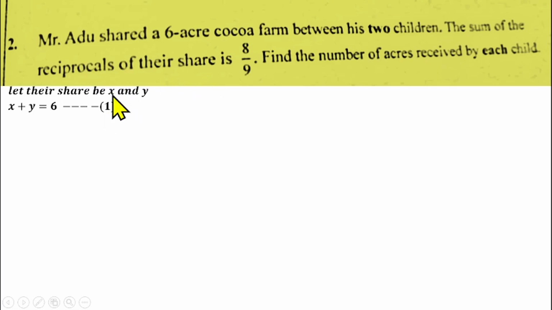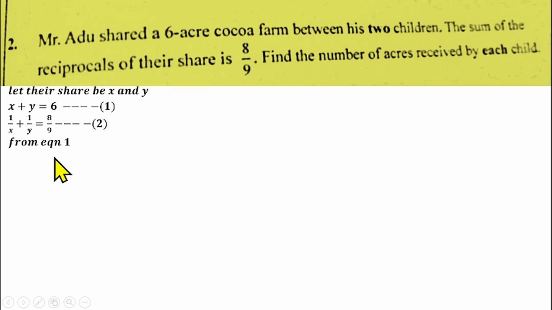So what is the reciprocal of x? That will be 1 over x. And what is the reciprocal of y? That will be 1 over y. So the sum of that will be equal to 8/9. So that means I will be having 1 over x plus 1 over y equals to 8/9, which will give us another equation. So from there, we can work on equation 1.